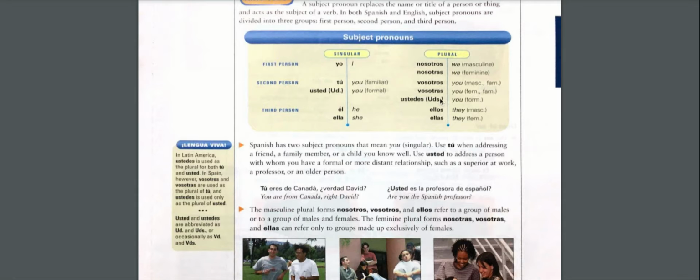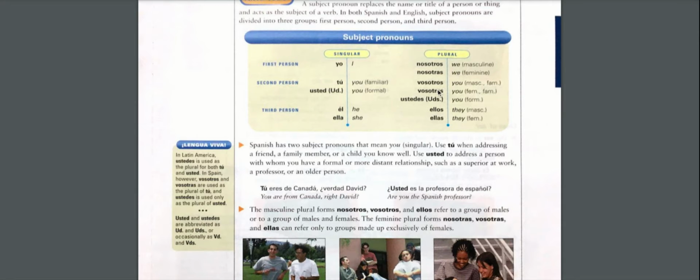Okay, so in Spain, you have the formal you, which would be ustedes, and the informal you, which would be vosotros, vosotras. In all the other Spanish-speaking countries, we only use ustedes. This is the only pronoun that we use for the you plural. When I grew up, this is the only pronoun that we used, ustedes. So it's a little easier.